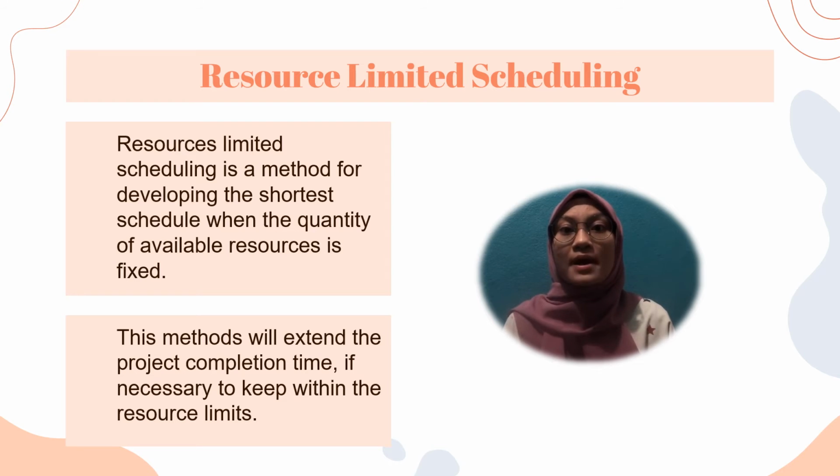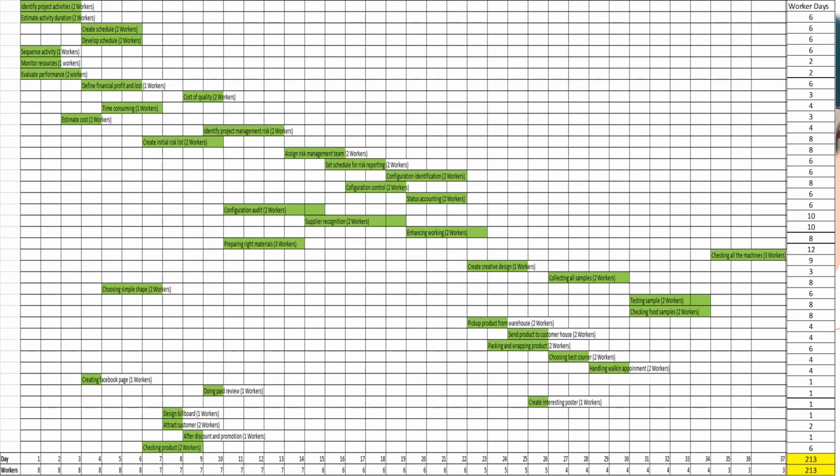It is meant by a project schedule in which the start and finish dates of all activities directly reflect the availability of all resources. As we can see in the diagram, it shows that the project and tasks have been delayed, as the limited scheduling main definition. In the diagram, we have made sure that all the tasks have been scheduled and delayed to make sure the task will be running smoothly, as the result is 213 for the amount of workers.